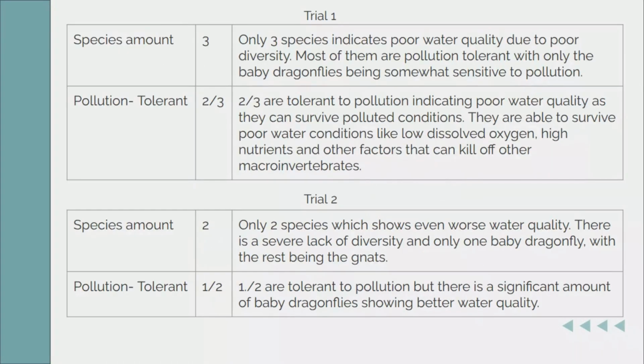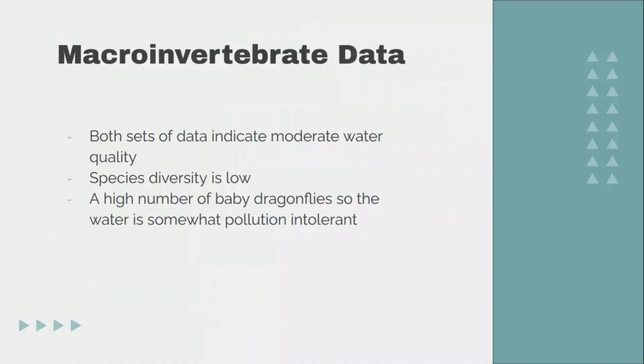Trial 1 had 3 species, indicating poor diversity. 2 out of the 3 were pollution tolerant, indicating poor water quality as they can survive polluted conditions. Trial 2 had only 2 species, indicating poor diversity, and 1 out of the 2 was pollution tolerant. Census data indicates moderate water quality, with low diversity in species. However, there was a high number of baby dragonflies.